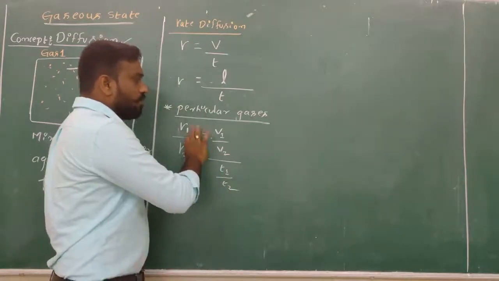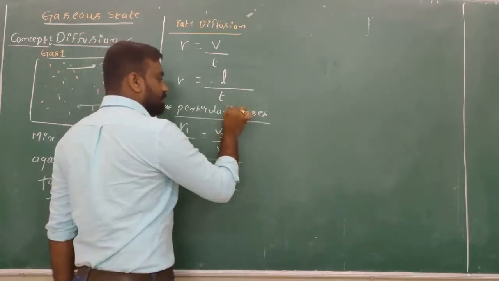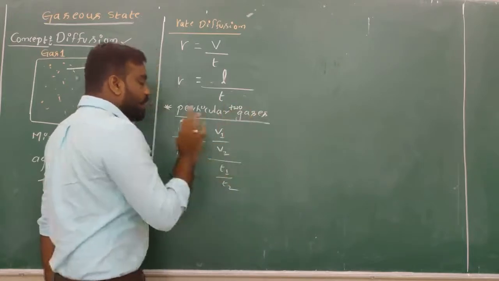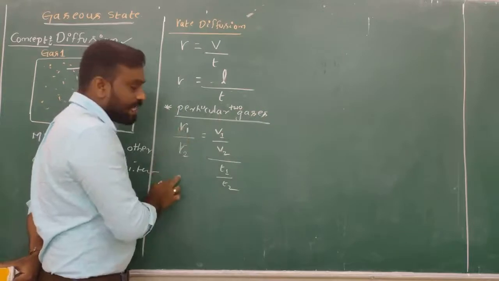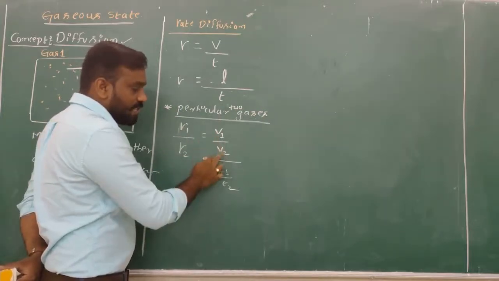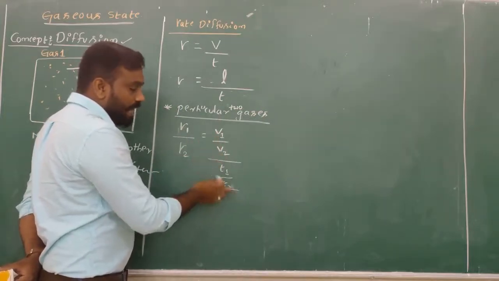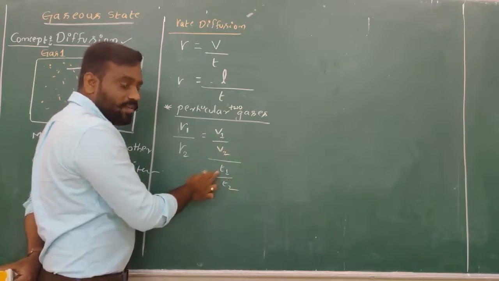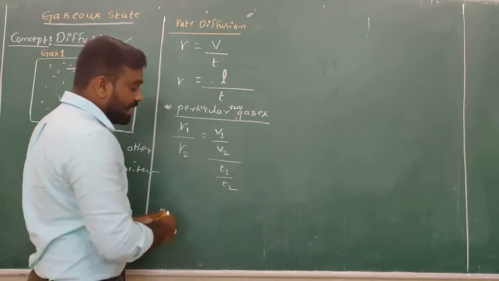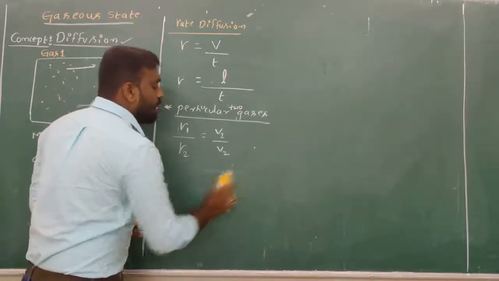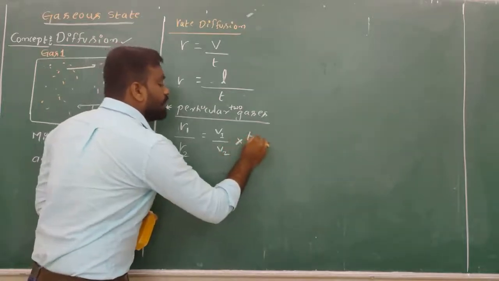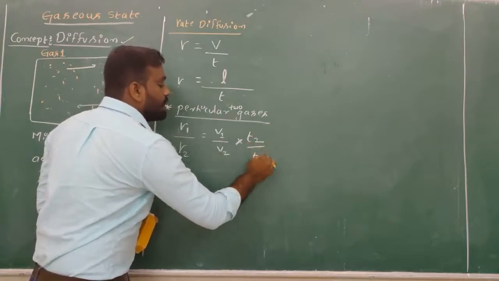This is the ratio of the rate of diffusion of the first gas and the second gas. Then volume of the first gas divided by volume of the second gas, divided by time of the first gas divided by time of the second gas. If you take this into here, then it becomes T2 divided by T1.